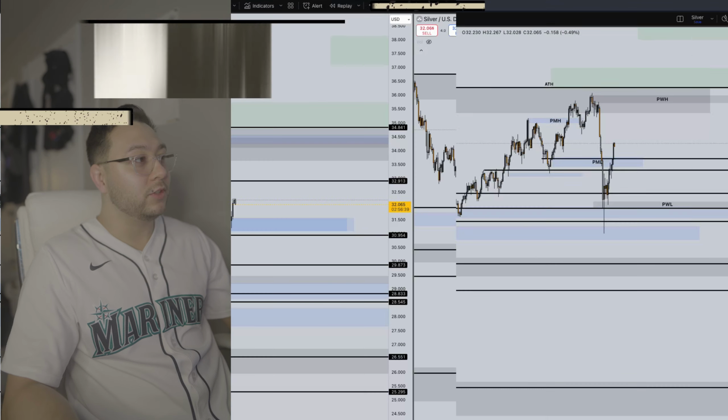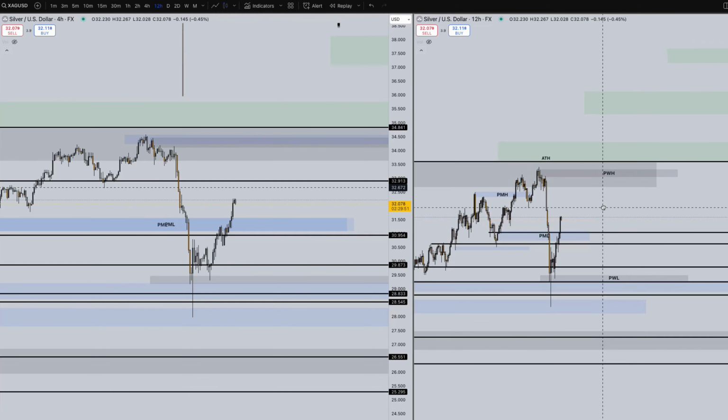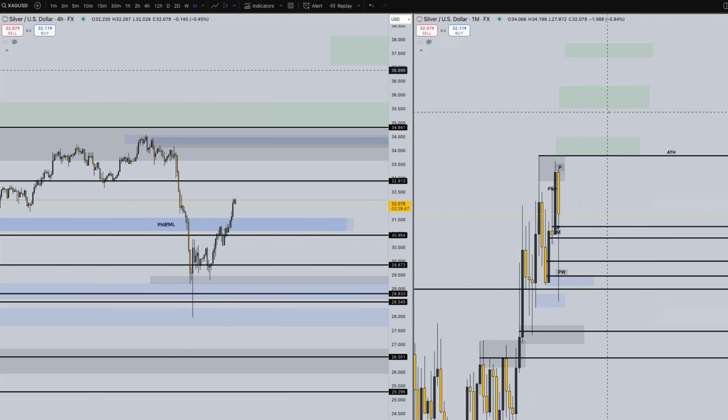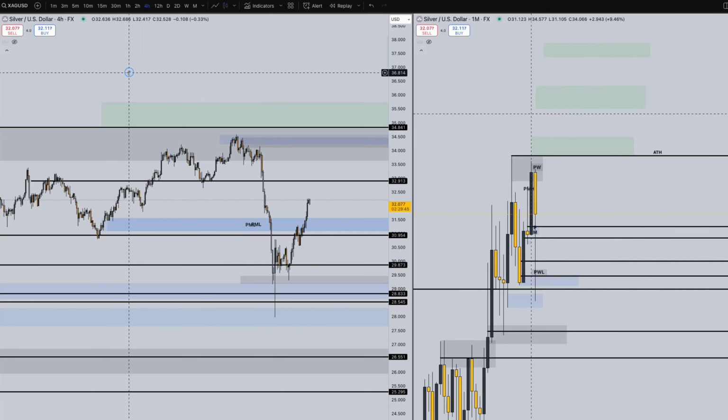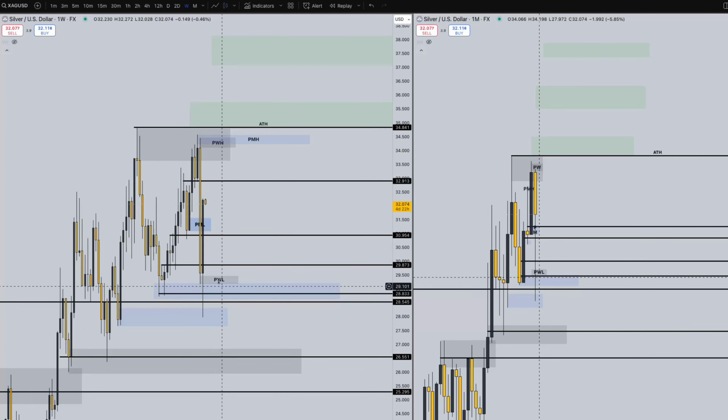Next pair, silver. Silver, we need to update a little bit here. We are all over the place a bit. So let's go ahead and mark off our previous week's low and previous week's high.